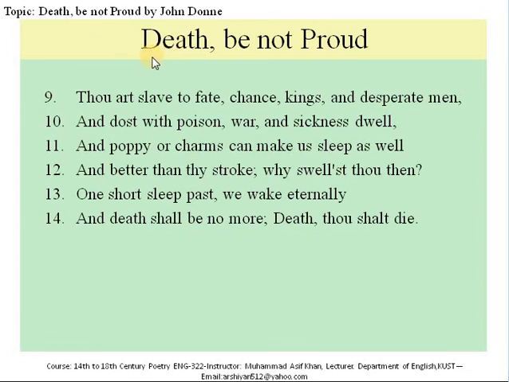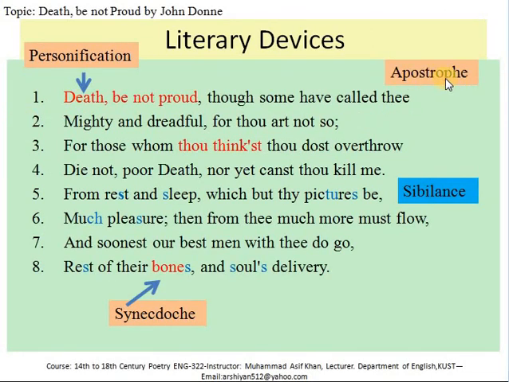Dear students, this is the line-by-line analysis of Death Be Not Proud by John Donne. I have identified some of the literary devices in this sonnet. This sonnet is basically an apostrophe, and I already explained apostrophe, what type of address is apostrophe. The second thing is that in the very first line we see personification, "Death be not proud." So the poet is using a literary device of personification here.